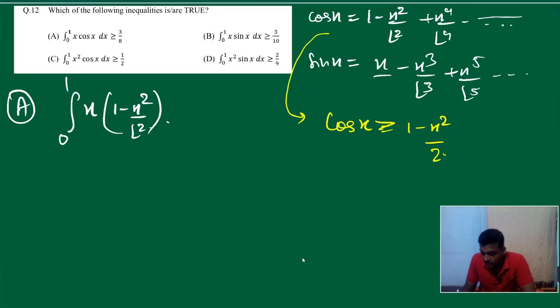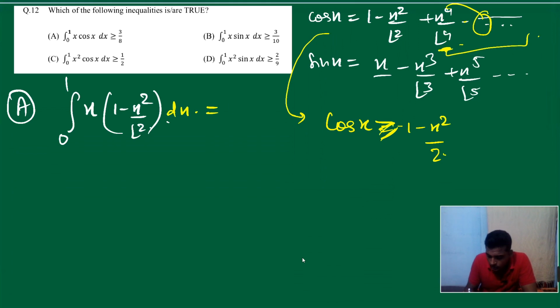So it's greater than equal to this. Why? Because we are adding so much of positive things, positive, negative, and it is less than this one. So overall it all will be positive. So can we say cos x is always greater than 1 minus x square by 2? Yes. So I can say this. So just take this one only in dx is equal to, if you integrate this, you will get 1 by 2 minus 1 by 8, which is nothing but 3 by 8. I think option A is correct.